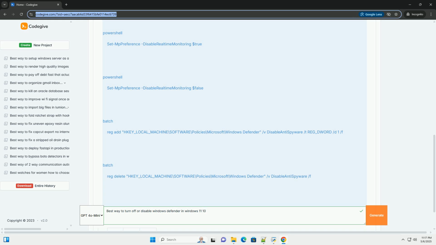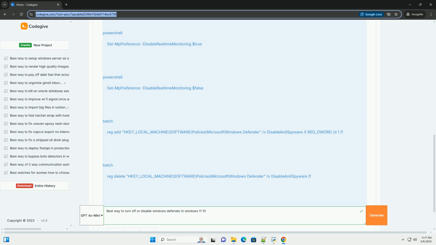To run command prompt commands: 1. Click the Start button. 2. Type CMD. 3. Right-click on command prompt and select Run as administrator. 4. Copy and paste the desired command into the command prompt window and press Enter.